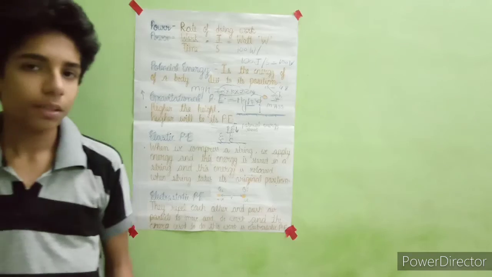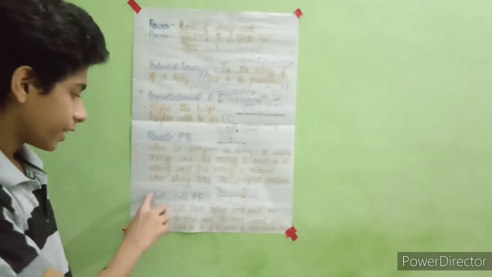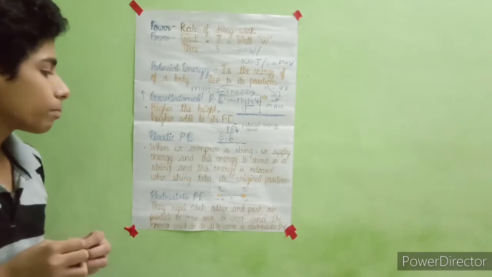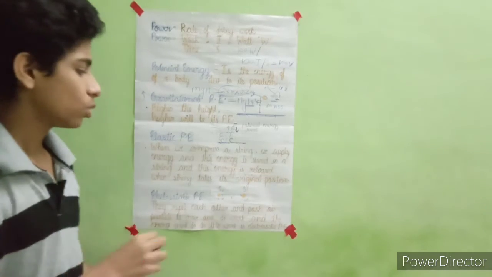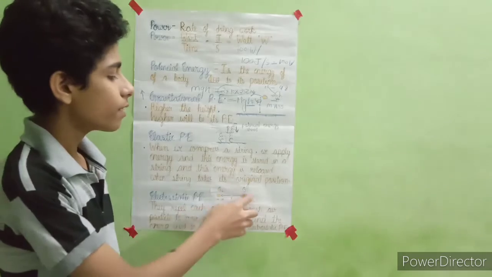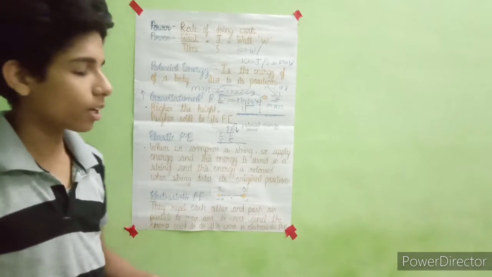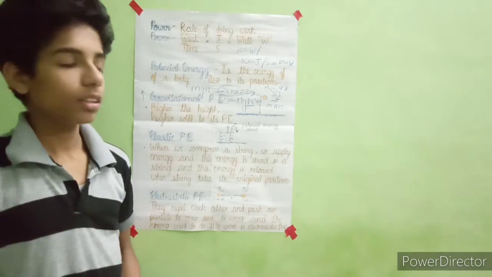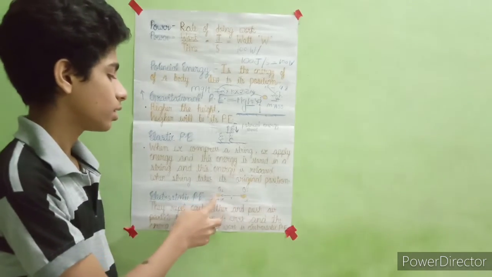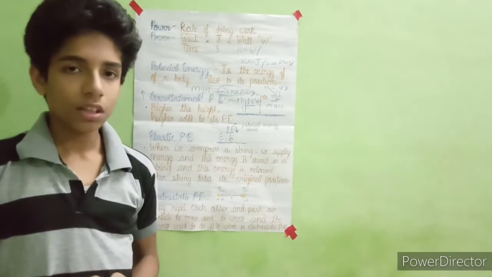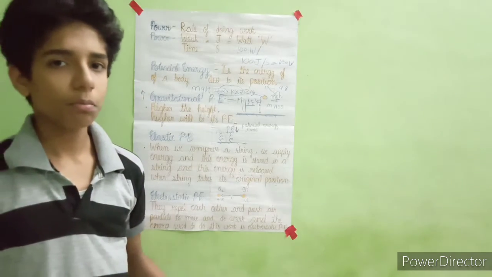Now the next potential energy is electrostatic potential energy. This is between two particles or two electrons. One is positive and one is negative, or both can be positive or both can be negative. If they are unlike charges, then they will attract each other. We have studied that in previous classes.